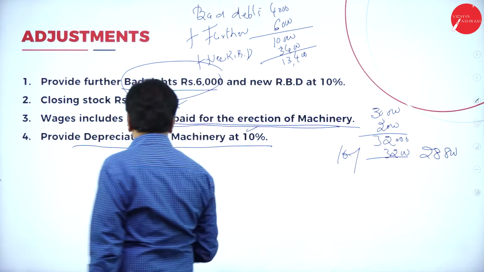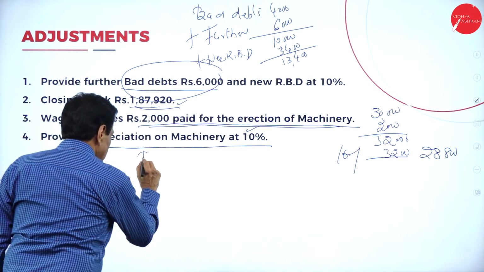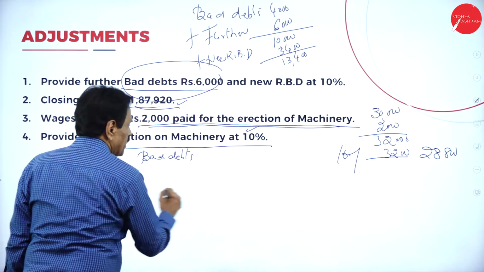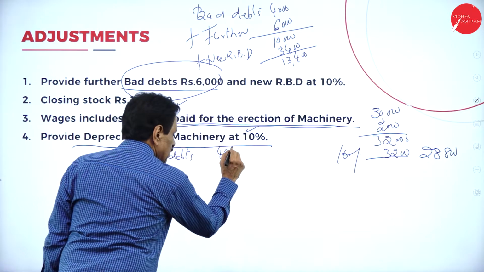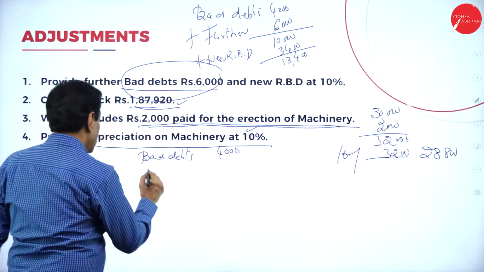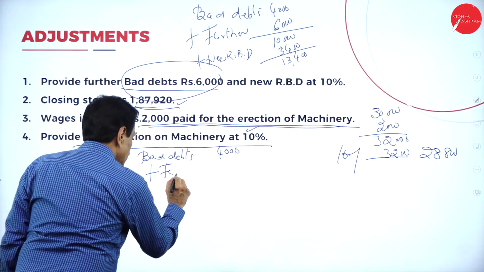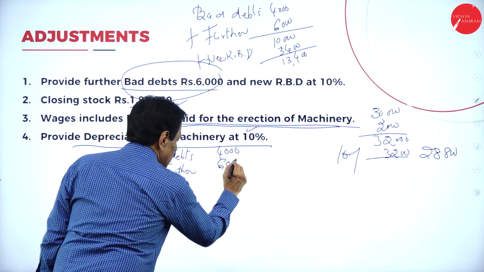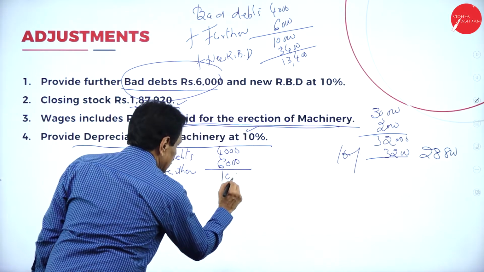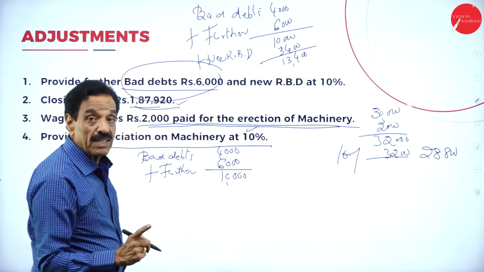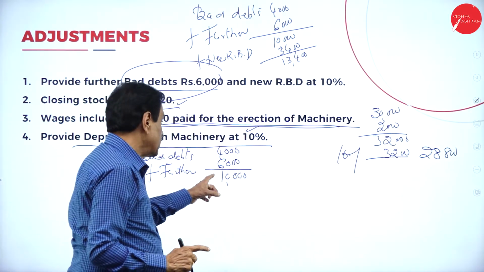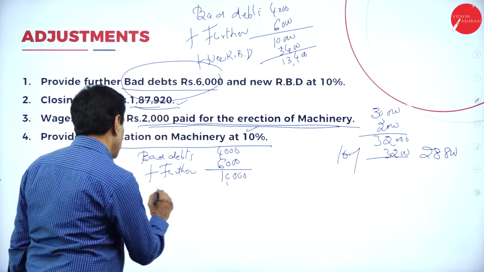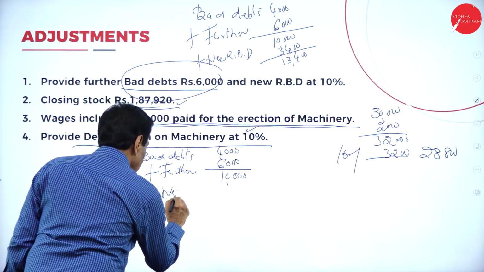There is no bad debt in your bad debt. As per the problem, I will explain once again. Irrecoverable 4,000 plus further bad debt from the adjustment, 6,000, becomes 10,000. Your debtor figure is 40,000. How much is the bad debt? 6,000. What's the balance? 34,000. 10% of that plus new RBD.